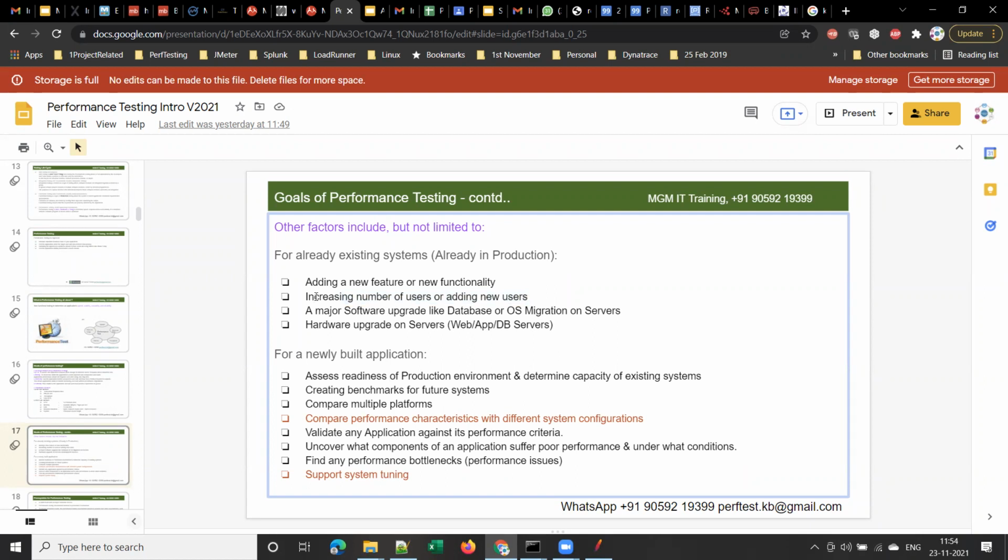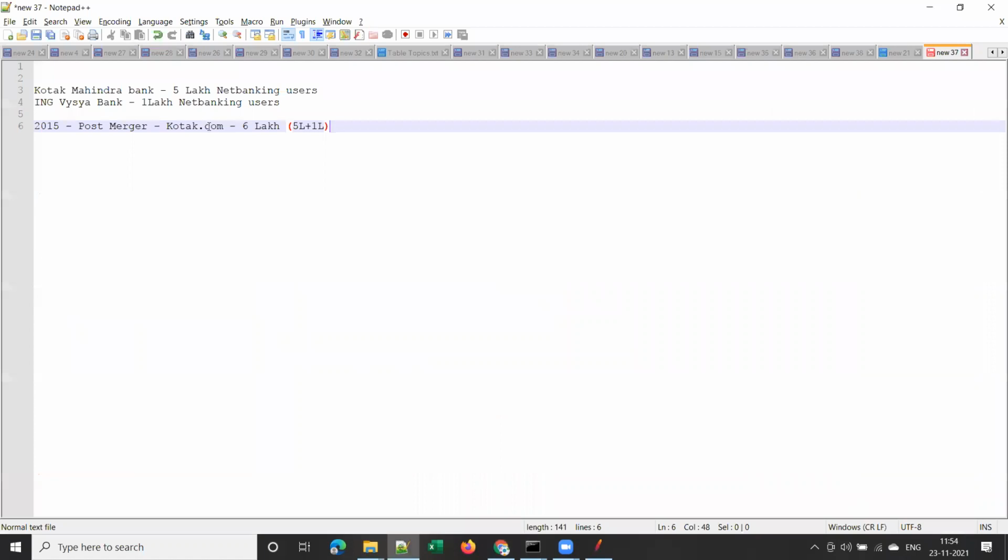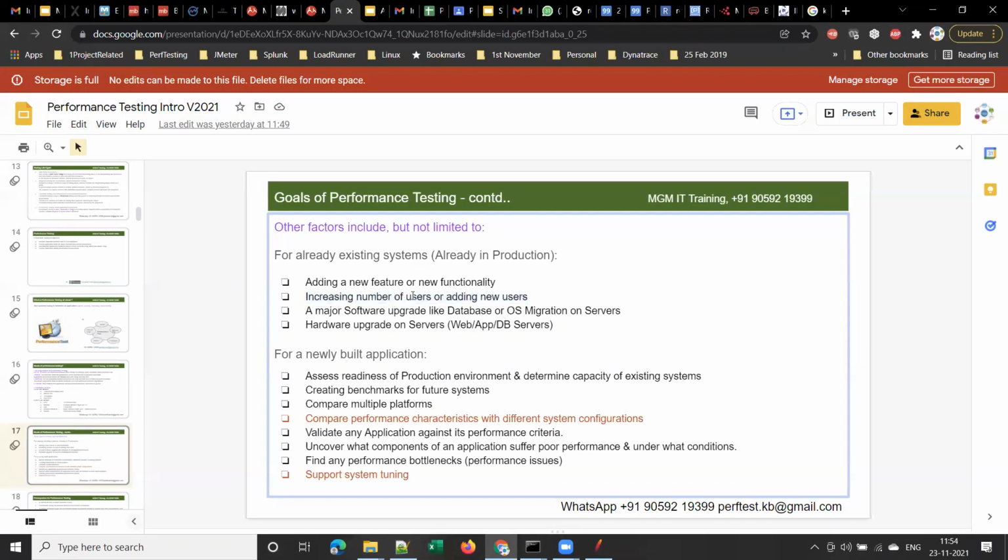In this particular example, before this merger itself, Kotak Mahindra Bank will test whether their existing application supports those additional new users or not. So that is another scenario in which we do performance testing for an already existing application. Even though it is already in production, they have to test it to confirm that the new users will be supported or not.